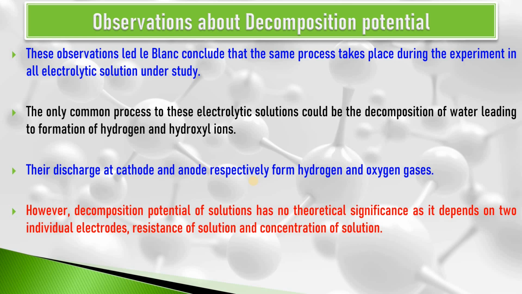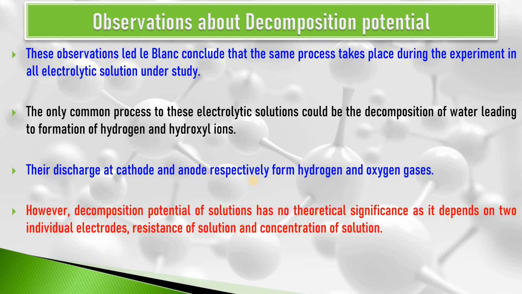However, decomposition potential of solutions has no theoretical significance, as it depends on the two individual electrodes. It also depends on the resistance of the solution, and it depends on the concentration of the solution.